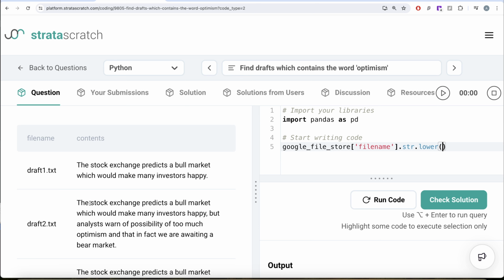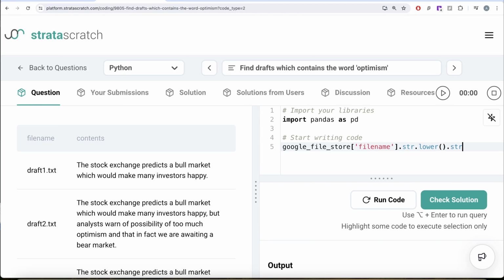Here everything is lowercase already except the first letter, so you might think, what is the purpose of it? But just think about it. We are doing this to generalize our solution. No matter in the future whatever way the file name or the contents are stored, it does not matter to us because we are converting into lowercase anyway. Once we do this, we need to make sure that the file name starts as draft, and it can be 1, 2, 5, 10. It does not matter. We need to make sure that it is a draft.